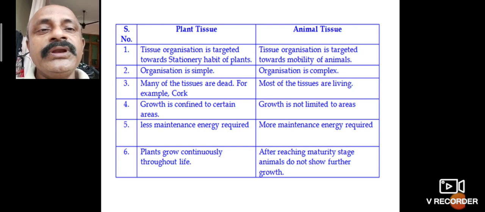In plant tissues, many of the tissues are dead, for example cork. But in animal tissue, most of the tissues are living.